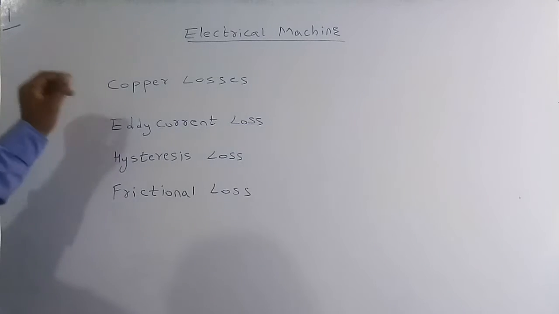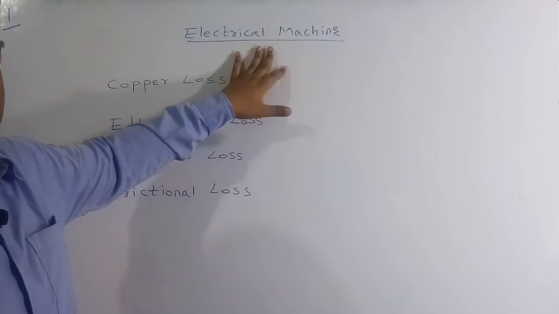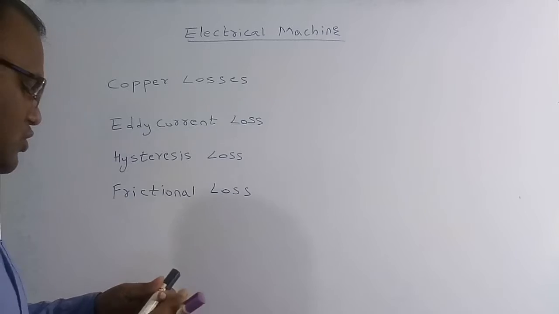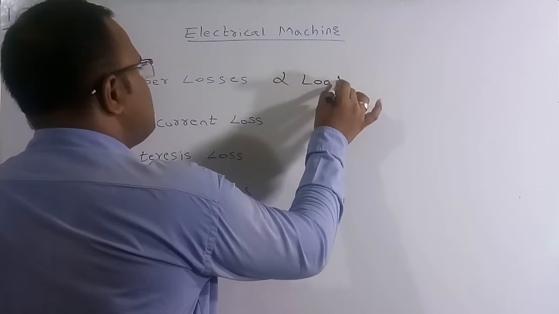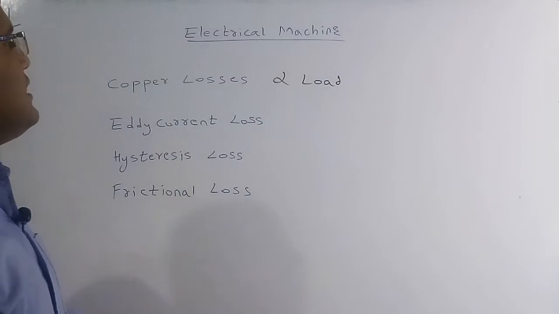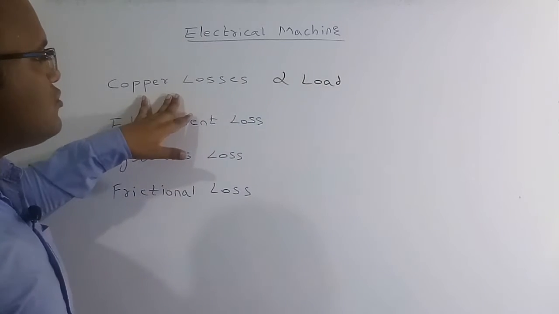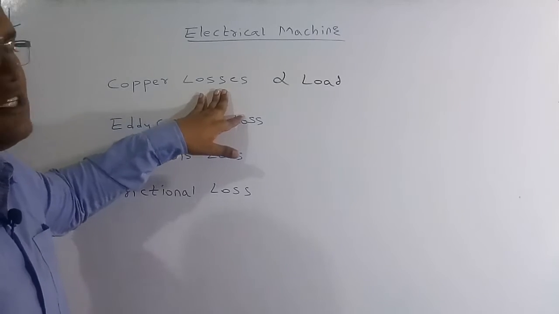If you consider an electrical machine, now I am going to assume it as a transformer. For a transformer, the copper loss is proportional to the load. Whenever the load increases, the current increases. As the current through the coil increases, the copper loss also increases.